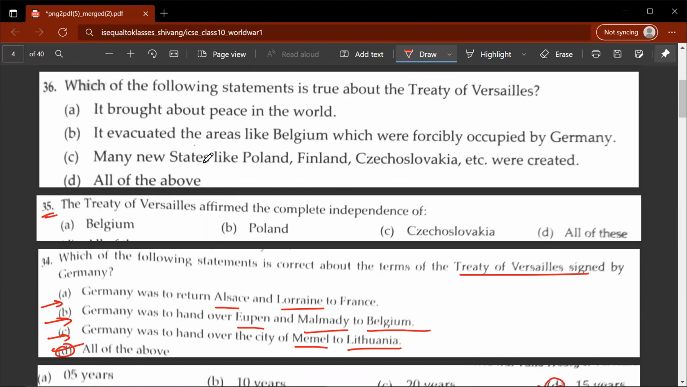35th question. The Treaty of Versailles affirmed the complete independence of which of the countries? So D, all of these. Czechoslovakia, Poland, and Belgium were guaranteed complete independence from Germany. 36th question. Which of the following statements is true about the Treaty of Versailles? Let's look at the following options and see which is the right answer. It brought about peace in the world. This is correct. It evacuated areas like Belgium, which were forcibly occupied by Germany. Many new states like Poland, Finland, Czechoslovakia were created. So D would be the correct answer.